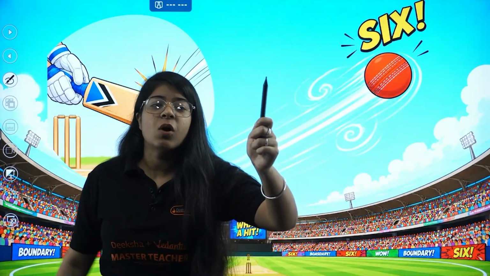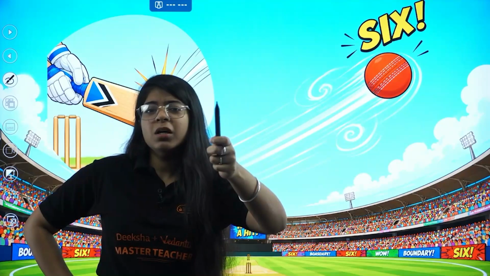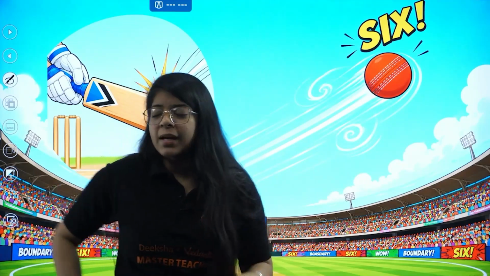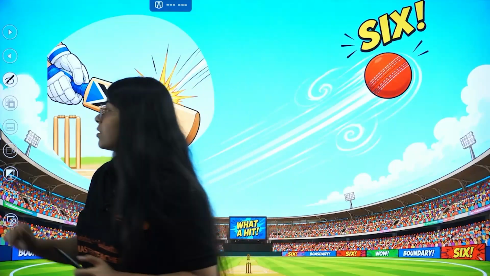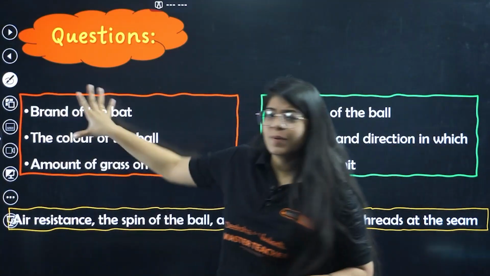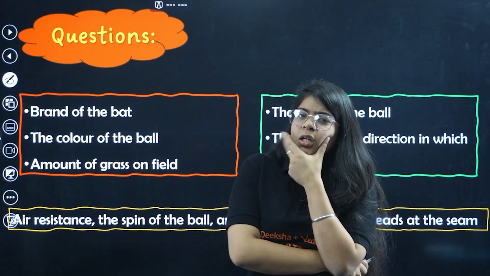And I ask you, how do you figure out if the ball will hit the ground, if it will be a 6, or if it will be a catch, if it will be an out? Then you will start asking me questions, right? Now, do you think these questions make sense? Will you ask me, ma'am, okay, it should be a 6?